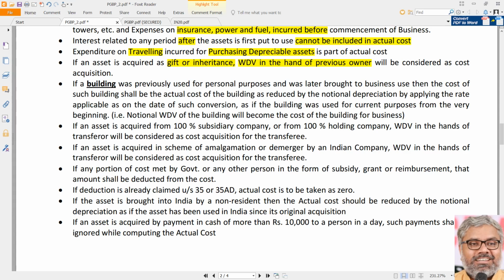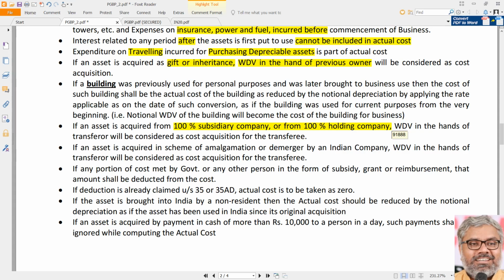Let us say an asset is acquired from a 100% subsidiary company or from a 100% holding company, meaning the SSE is either the 100% subsidiary company or the 100% holding company of some other company from which the SSE has acquired the asset.